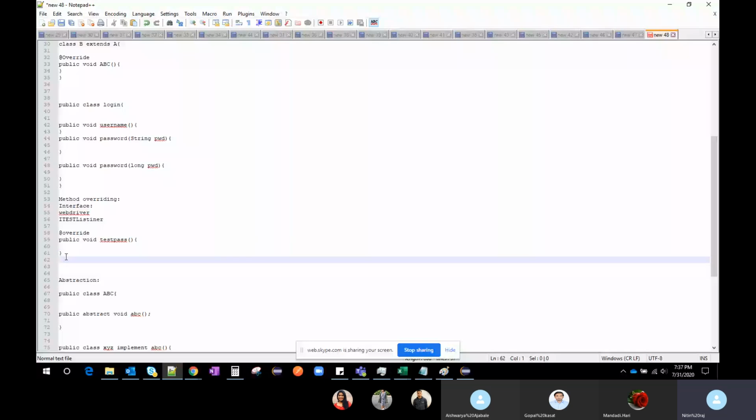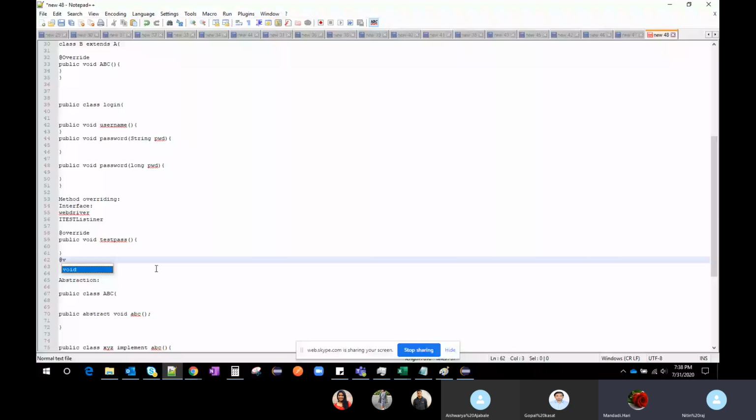At that time we can capture the screenshot for our reference, and at the same time we will generate logs, to see what exception we are getting. So it's something we can do in this way. This is how we are using the method overriding concept in Selenium.